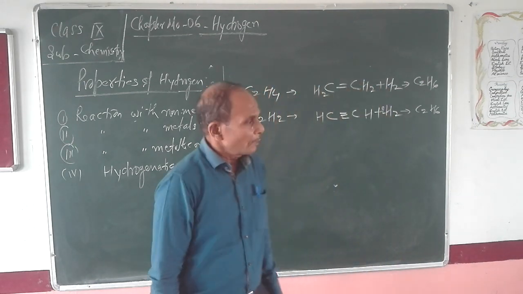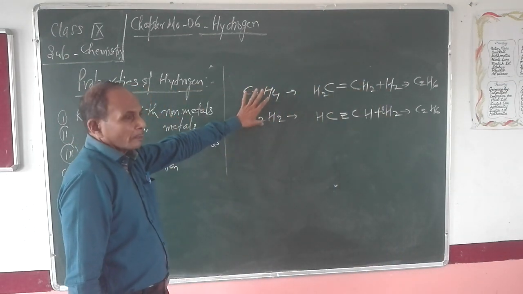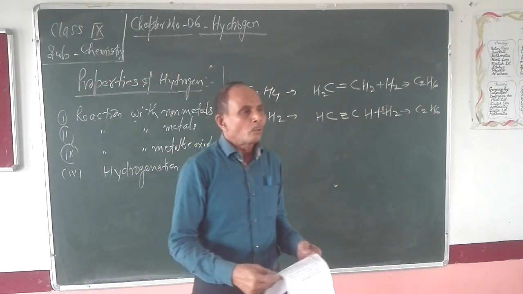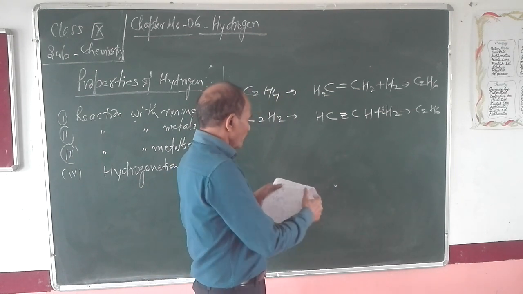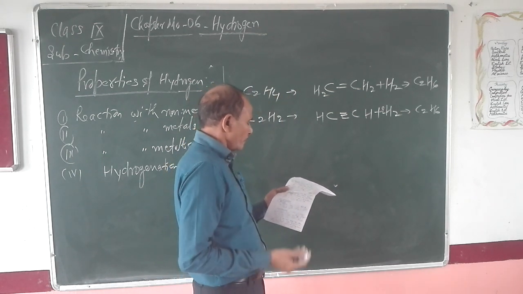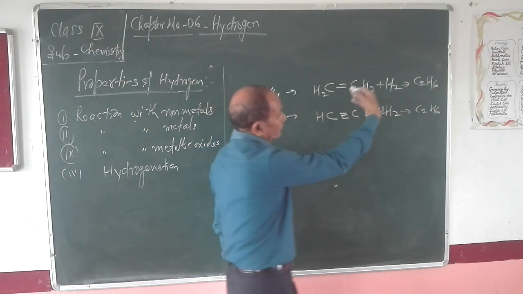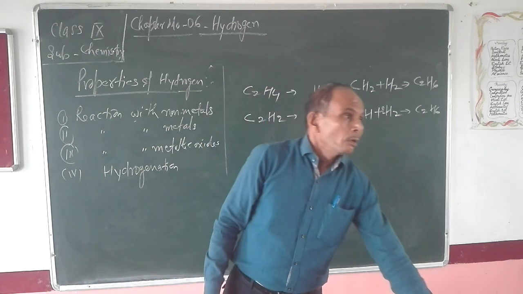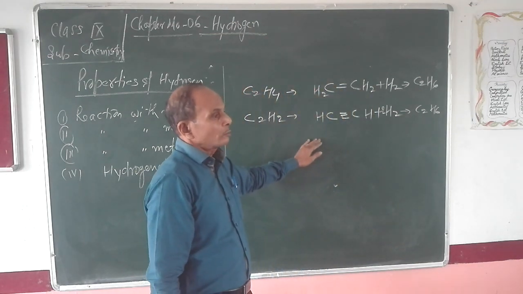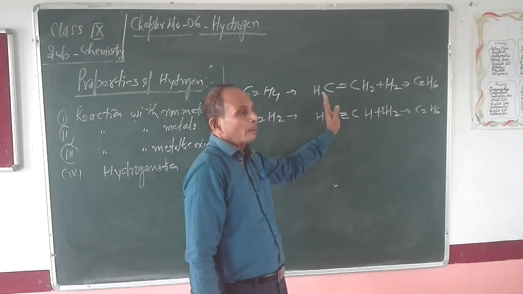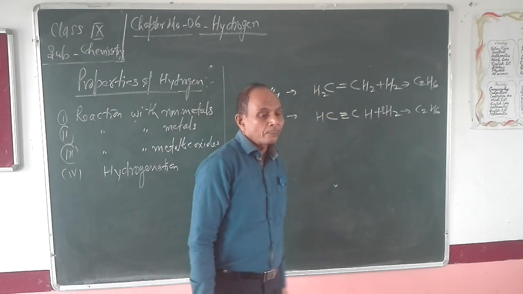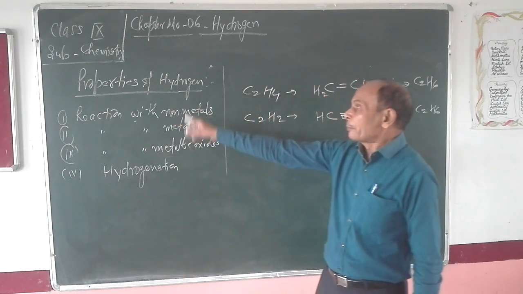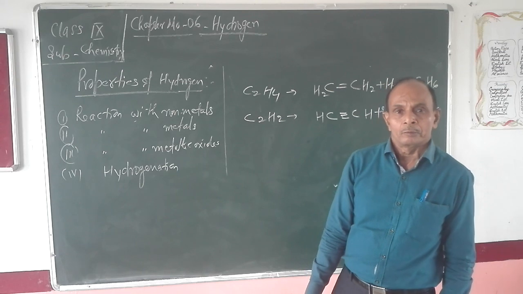Hydrogen reacts with organic compounds having double or triple bond in presence of nickel, which acts as catalyst, giving rise to organic compounds, and this process is known as hydrogenation. This process of combination of hydrogen with organic compounds having double or triple bond in presence of nickel is known as hydrogenation. These are some properties of hydrogen. Okay.